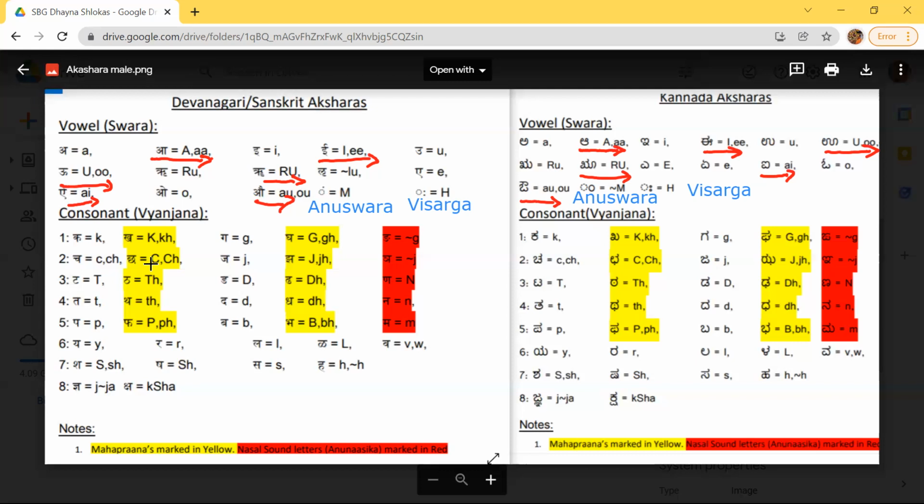That is how we can check our Mahapranas. That is why it's called Mahaprana. Prana means air. We need a lot of air. Ka, Kha, Ga, Gha, and these are called nasal sounds.